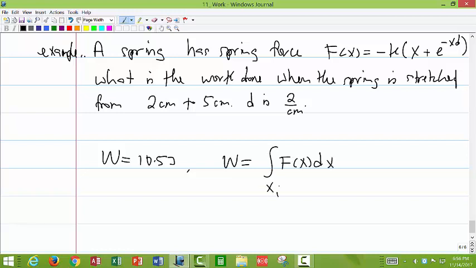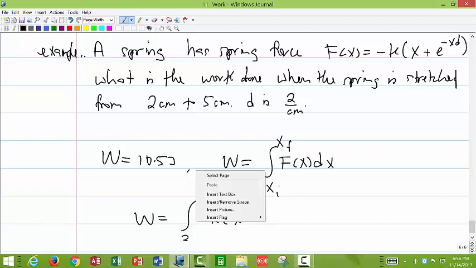We can say x initial, x final. So you can do work integral from 2 to 5, and then we shall have minus kx minus e raised to the power minus 2x. So d is 2, so we can put in the 2 there. So let's put 2x dx, something like that.